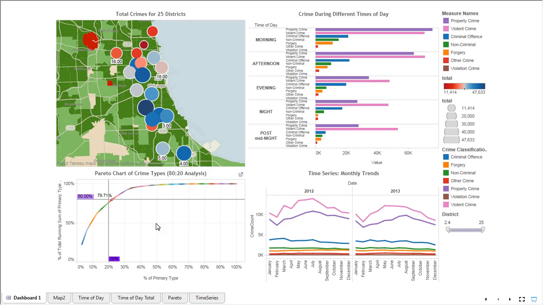Lastly, we look at the time series analysis over here. This has been created over time. We're trying to look at 2012 and 2013, and we're trying to map seasonality. As seen from the graph, the top three crime types are violent crimes, property crimes, and criminal offense. This is violent crime, this is property crime, and this is criminal offense. And they have some seasonal component to it.